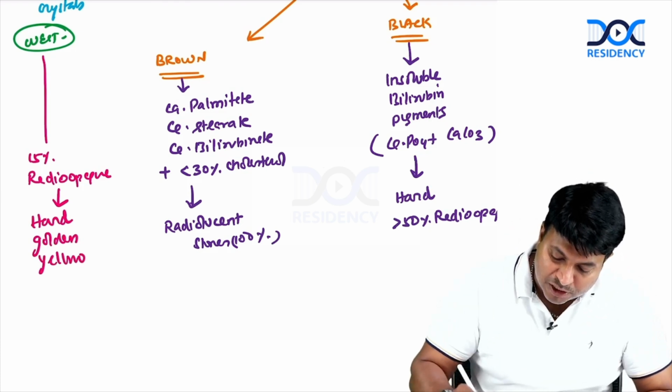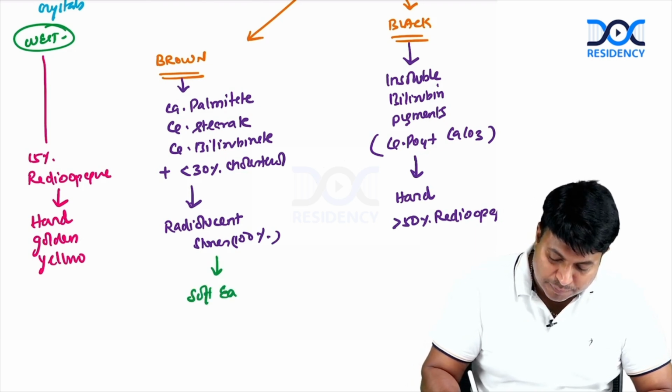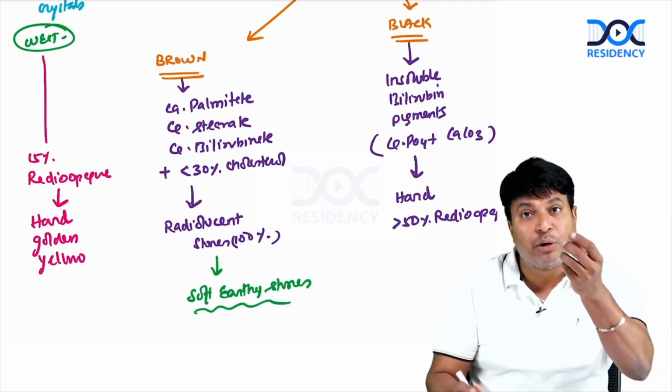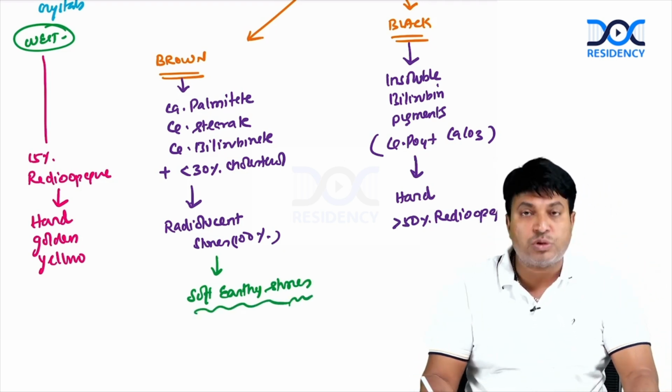Whereas brown pigment stones are actually not stones. They are soft earthy stones. When you take them in your hand and crush them, they will fall into pieces. They are soft earthy stones, brown stones.